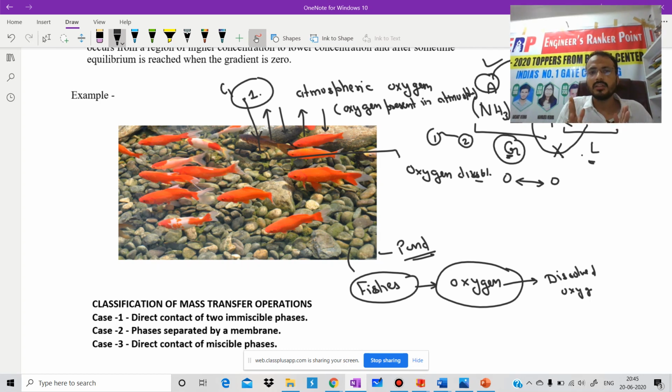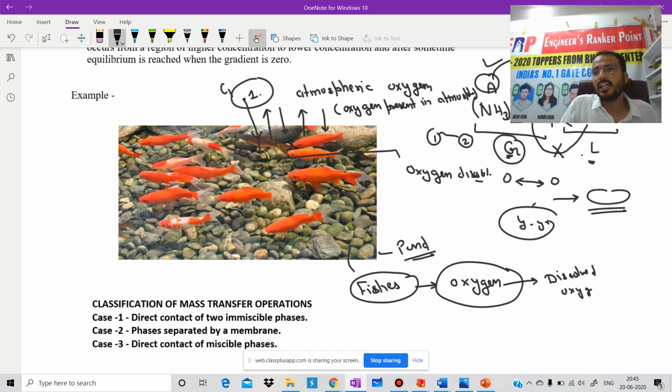What does it mean? Like y minus y star, it means the system is going from a simple condition to approach the equilibrium condition. So it is an example of mass transfer operation.